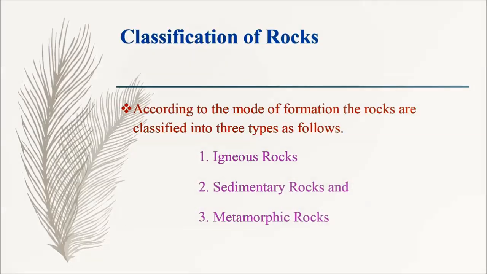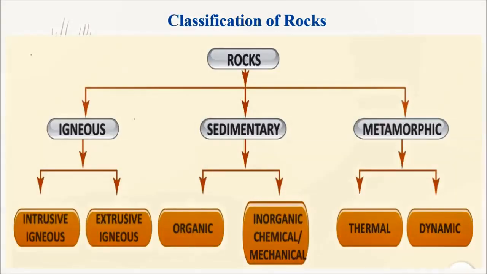Next, we are going to learn about classification of rocks. According to the mode of formation, the rocks are classified into three types as follows: igneous rocks, sedimentary rocks, and metamorphic rocks.